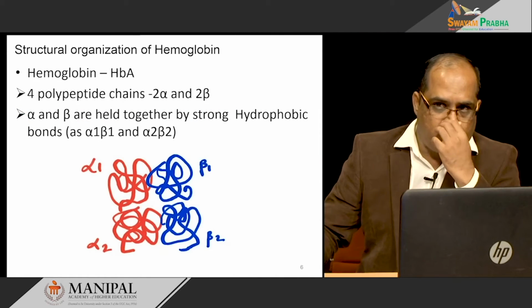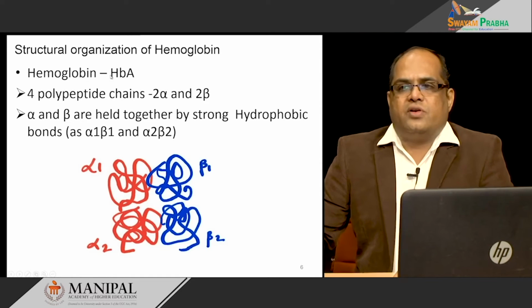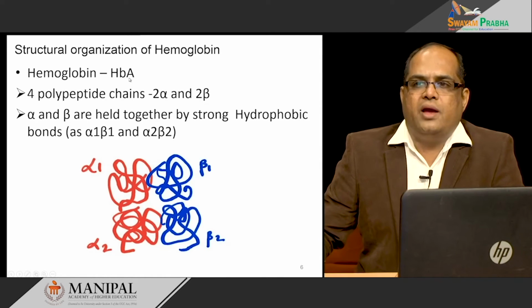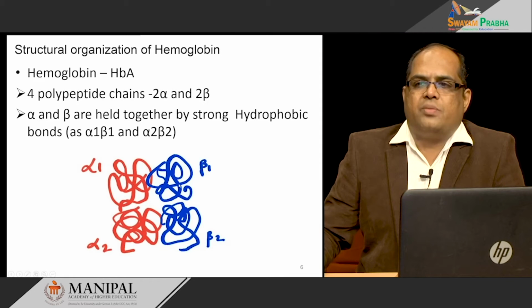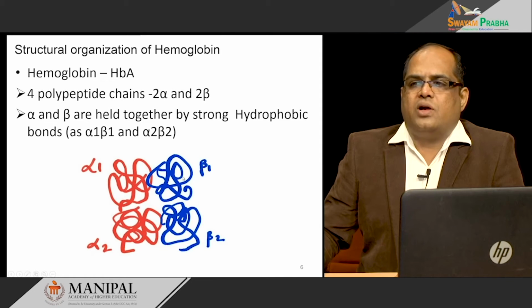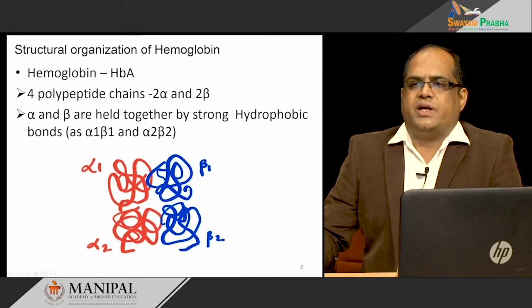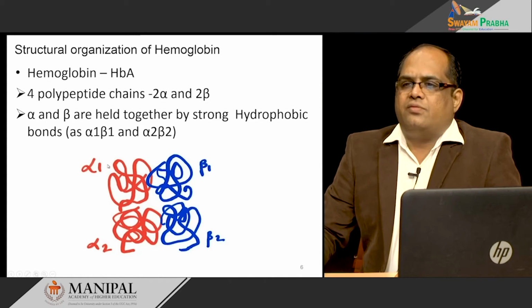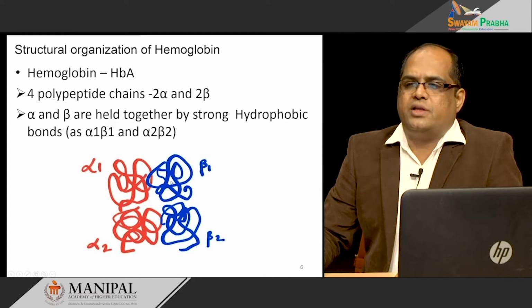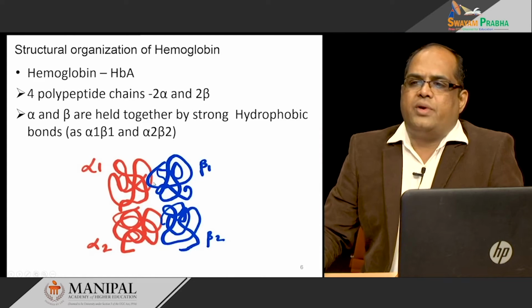And what about hemoglobin? Take for example hemoglobin A. It is made up of 4 polypeptide chains, alpha 1, alpha 2, beta 1 and beta 2. Two alpha and two beta chains are there, and these alpha and beta chains are held together by strong hydrophobic bonds.